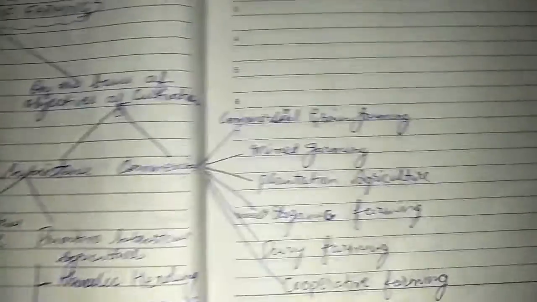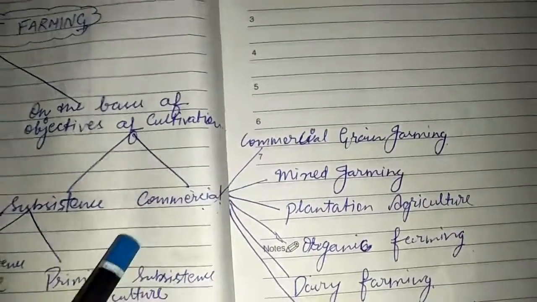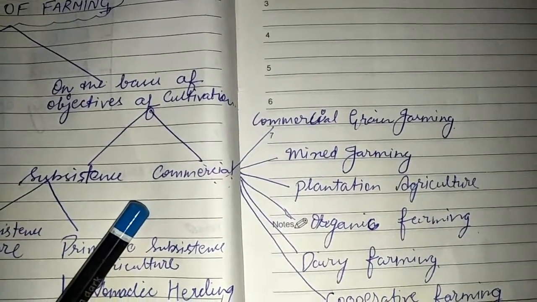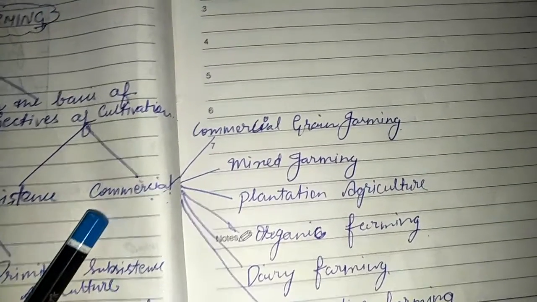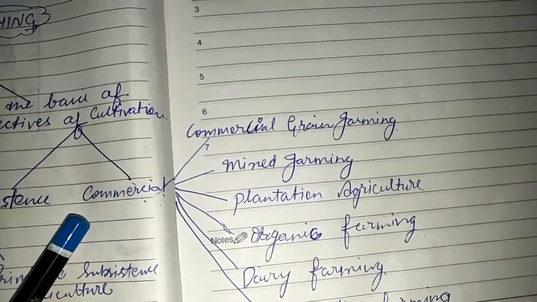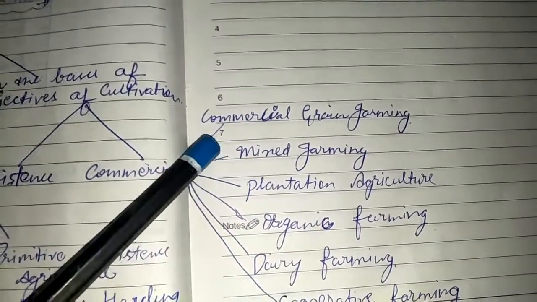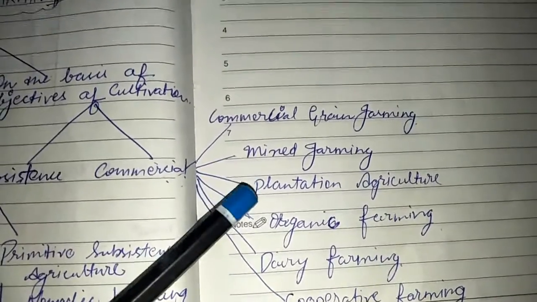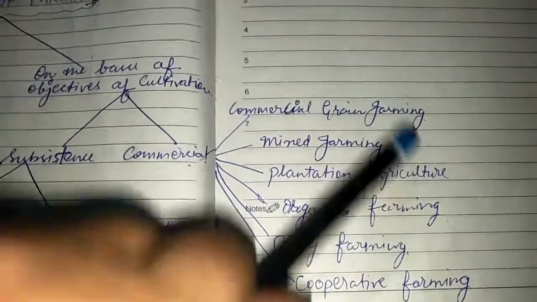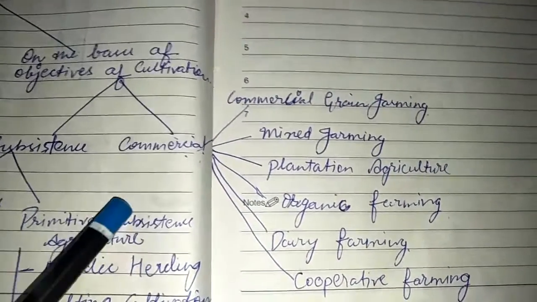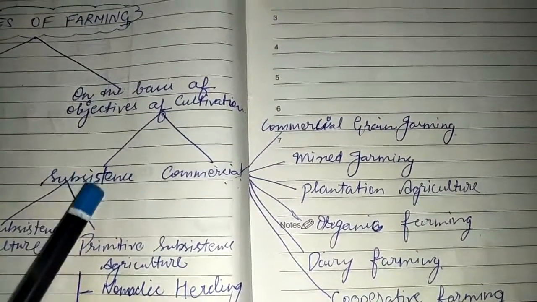Now we come to commercial agriculture. In commercial agriculture, crops are cultivated and livestock are reared as a commodity to sell in the market. In commercial farming, most of the work is done by machines. Commercial farming includes commercial grain farming, mixed farming, plantation agriculture, organic farming, dairy farming, and cooperative farming. All these are the types of commercial farming which is done for selling into the market, and subsistence farming is done for self consumption.